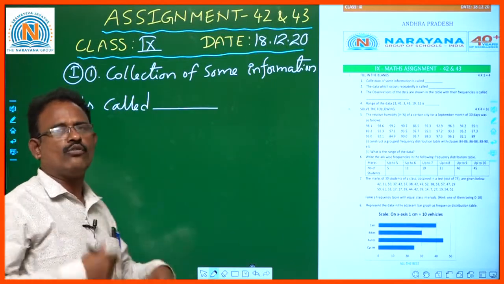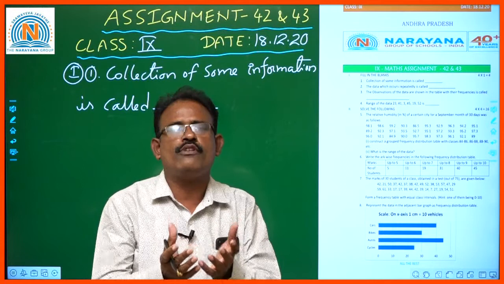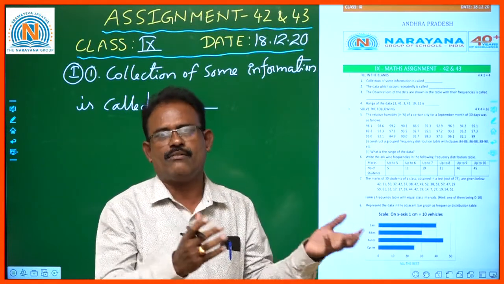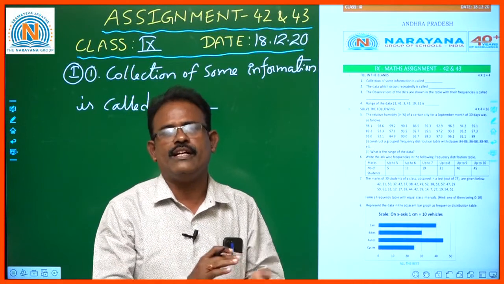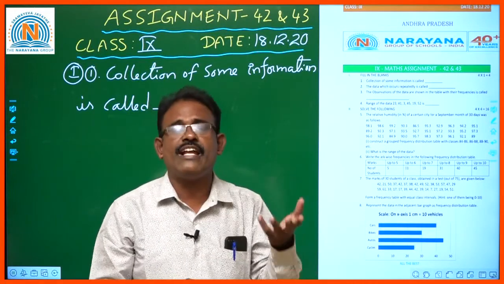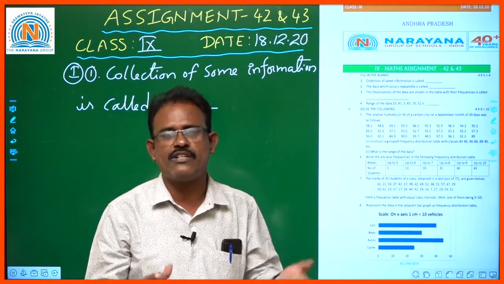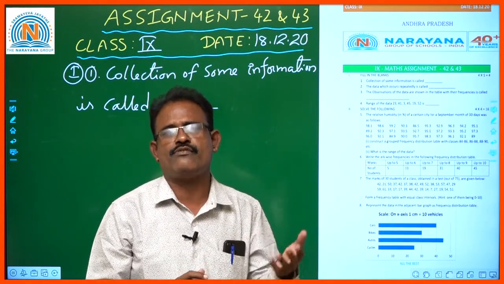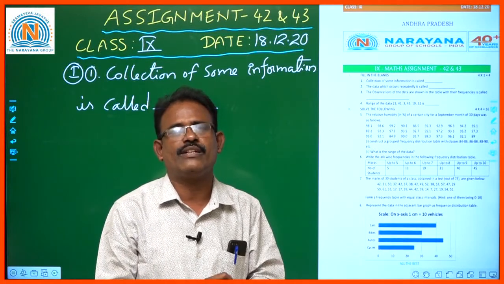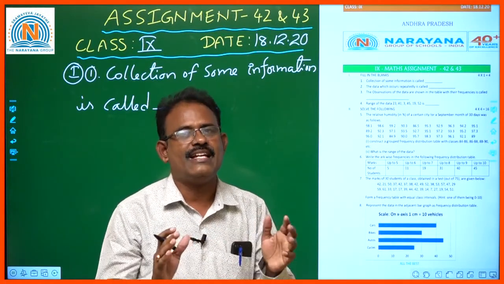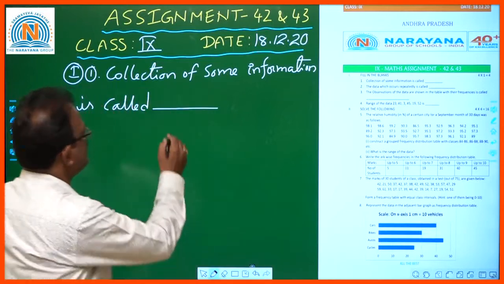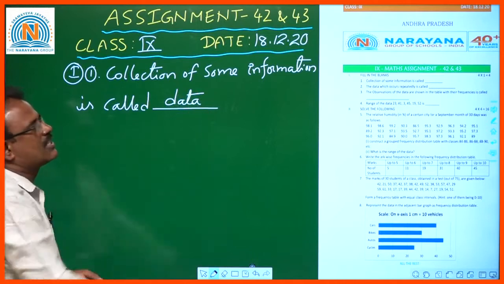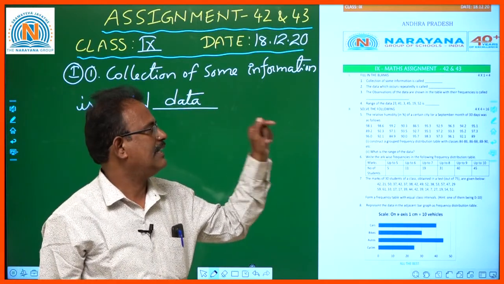See, whatever you collect, collection of beautiful flowers in a garden, collection of all cricketers, best cricketers in India, collection of names of a week, collection of all rivers in India. Whatever we collect from nature, the objects which we collect from nature, is nothing but data. So collection of some information is called data.